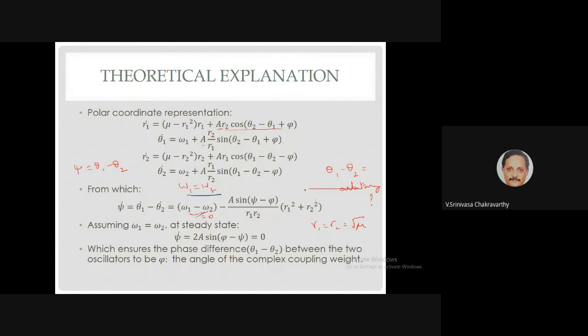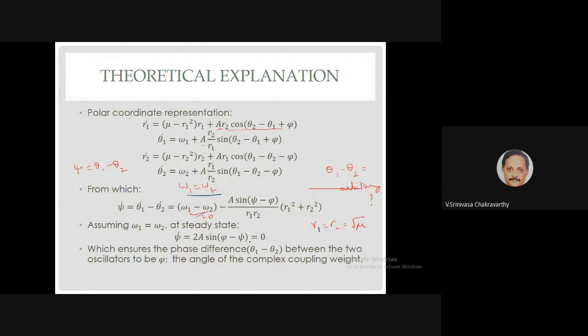Okay, so this term is minus A sine of psi minus phi, divided by R1 R2, times R1 squared plus R2 squared. Now if A is small in magnitude, then R1 and R2 will tend to root mu. So if I assume a stable phase difference, that is psi dot is equal to 0, then basically we have A sine of phi minus psi is equal to 0.